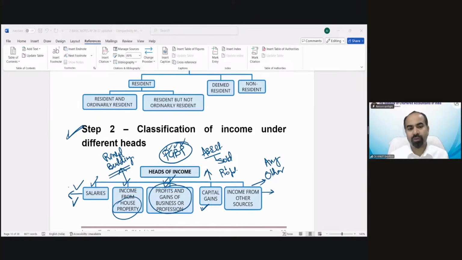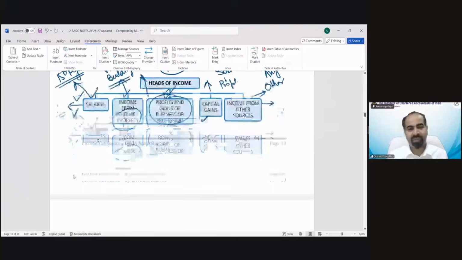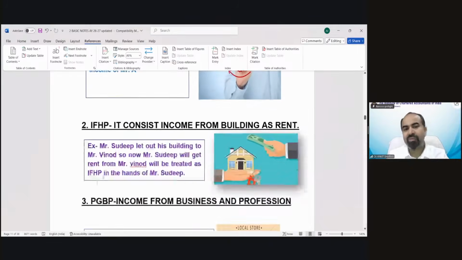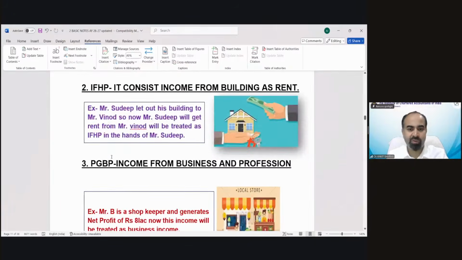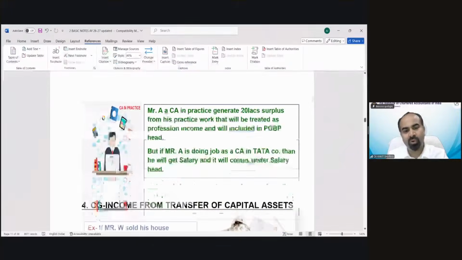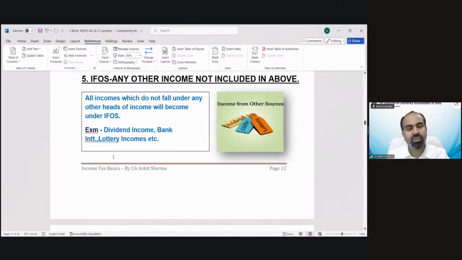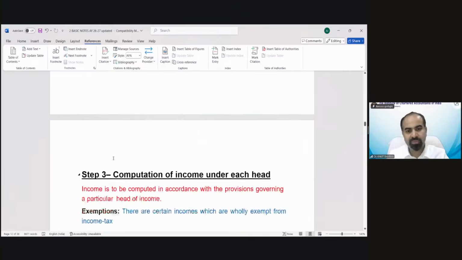What you are just seeing is the overview. Let me tell you, salary is more than a 150-page chapter in your study material, and PGBP is the same. So we will discuss each and everything one by one later. I'm just giving you an idea, and I have explained all these heads with examples in a very short manner. So that is also your homework. Please go through it. The meaning of salary with example, the meaning of house property with example and photograph, PGBP income with example and photograph, capital gain income with example and photograph, and of course the income from other sources also. So you can go through this, okay?